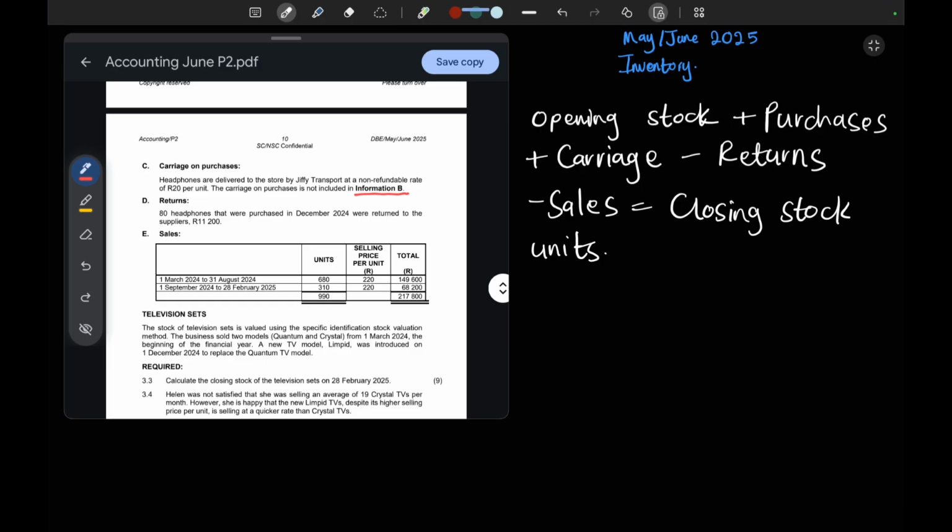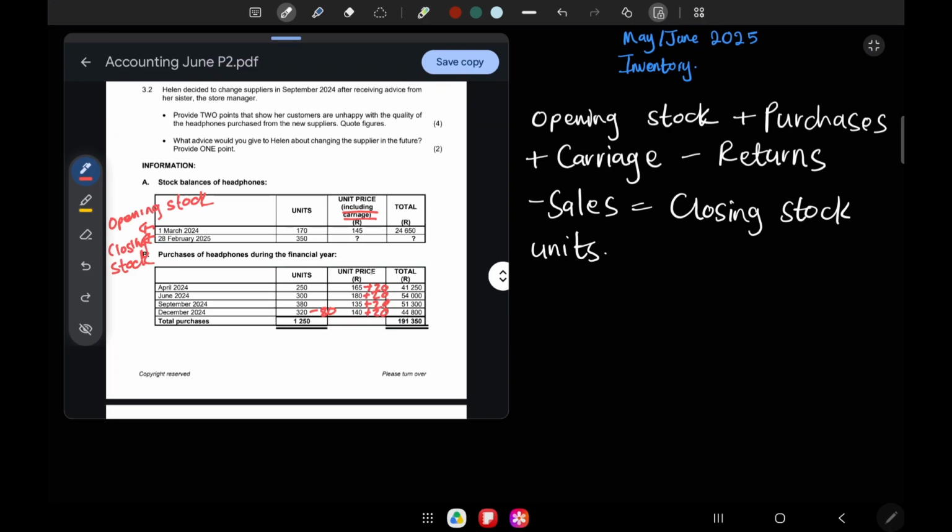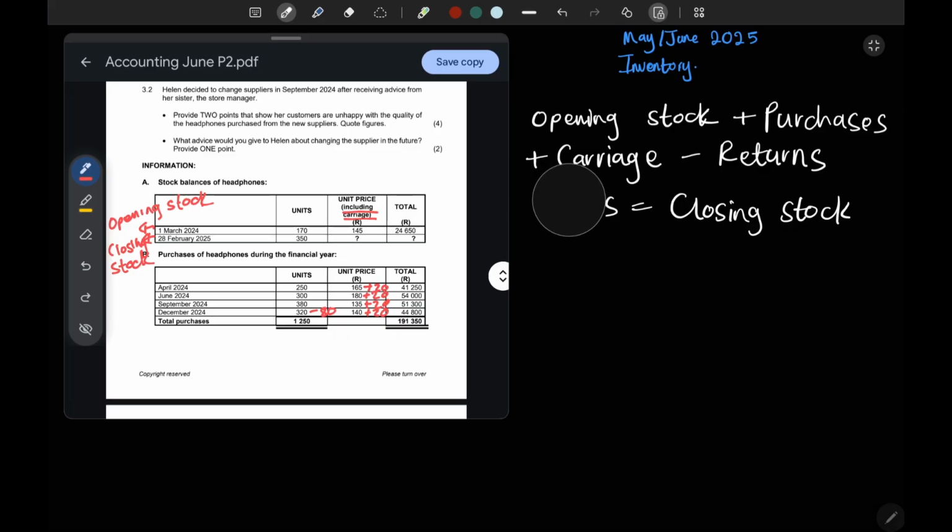So from here, you guys know that you have to substitute your units and then you'll get your closing stock units. From there, you'll multiply with the relevant unit price, then add your carriage if applicable, if you're given the carriage. That's what you guys did in the previous video. If you don't understand what I'm saying, please go and watch the FIFO video. It's also featured in the playlist. So in this case, we have our closing stock units. They gave it to us. It's 350. So that means this method isn't applicable in this exam.